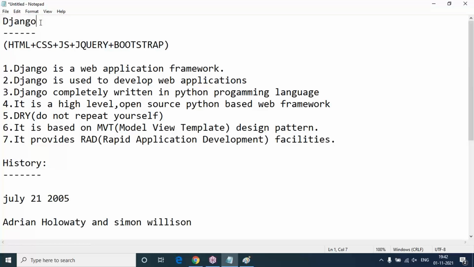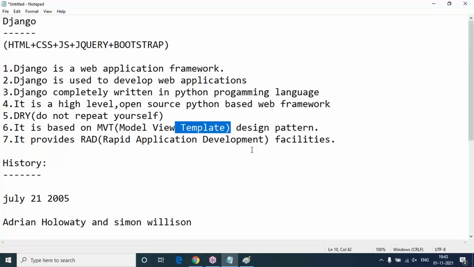Once I start development of Django, our focus is completely on this pattern only, sir: model, view, template. As I said just now, the model represents the database, where we can store the data, get the data, and modify the data. Who manages it? Model. View is nothing but the business logic. If you want to do anything in Django application development, we have to do that through the view. We send the request to our view, meaning through Python logic we can perform the actions. And where do we interact? The template.